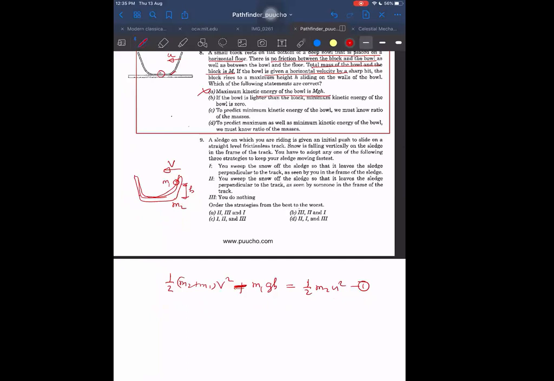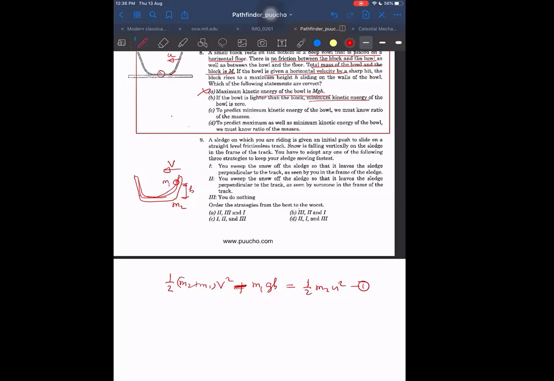So at least A will be eliminated. What about B? If the ball is lighter than the block, then the minimum kinetic energy of the ball is 0. We did not predict this, sir. Maybe.